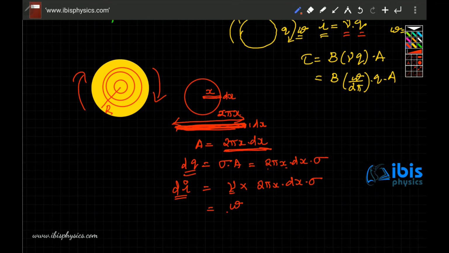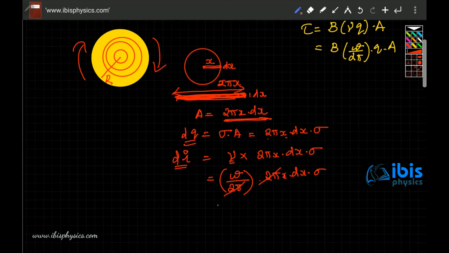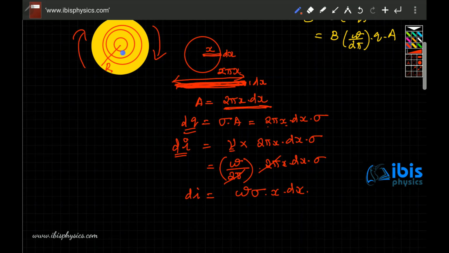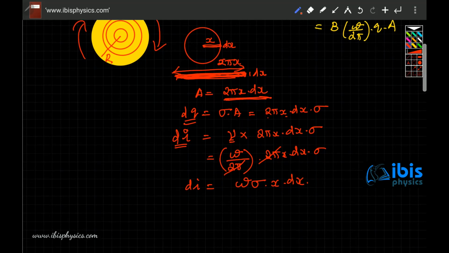So it is omega by 2 pi into 2 pi x dx into sigma. The 2 pi and 2 pi cancel. Then this is equal to omega sigma x dx. This is the current.